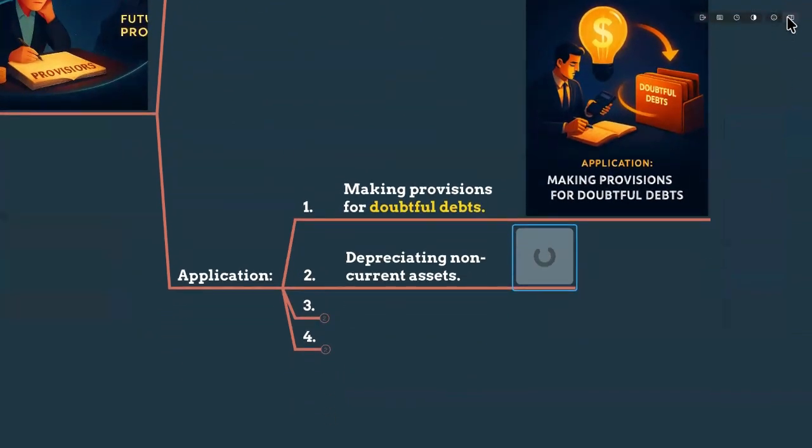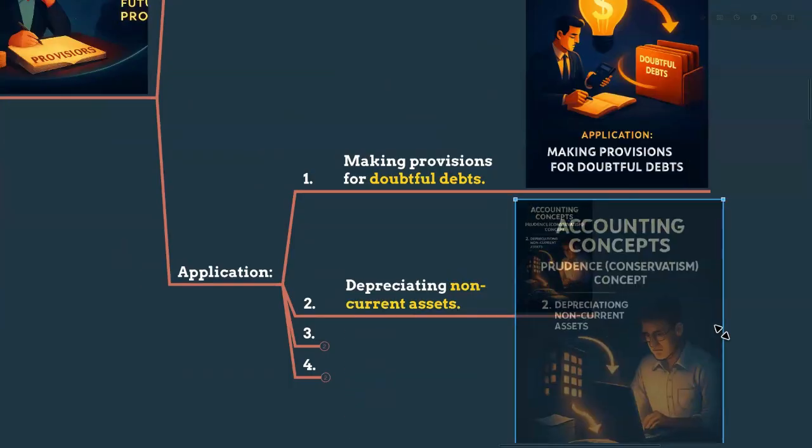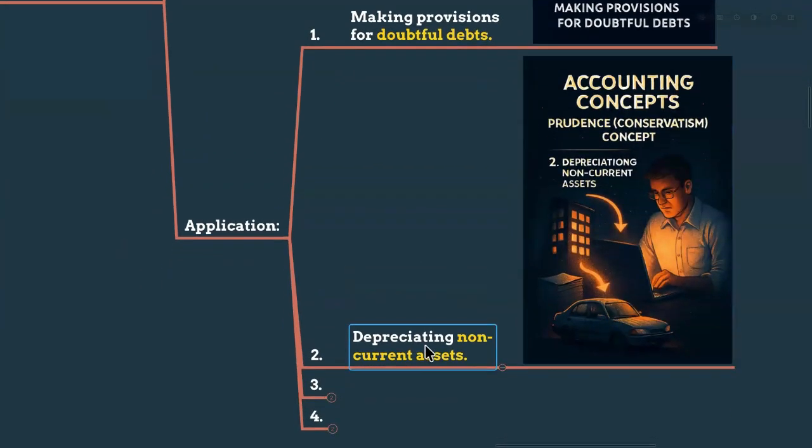As well as that, we are depreciating non-current assets, because we are going to incur some expenses. When we depreciate our company's car, we know we are using it, so the value is decreasing. After 10 or 15 years, we have to replace that asset, so we will have another expense.